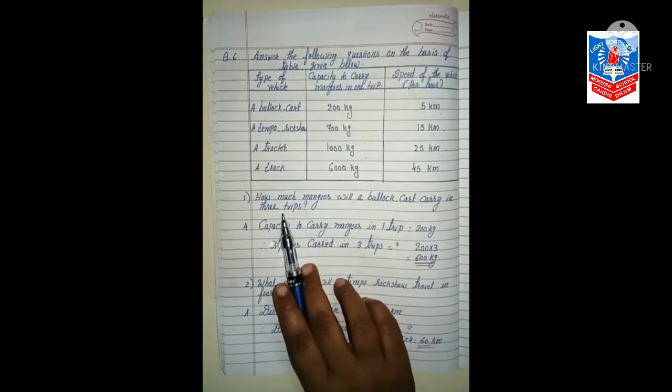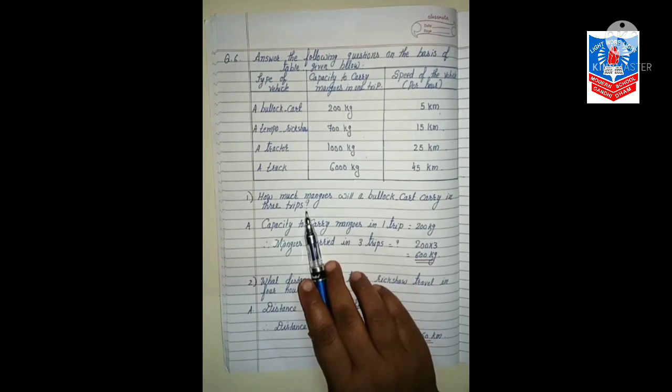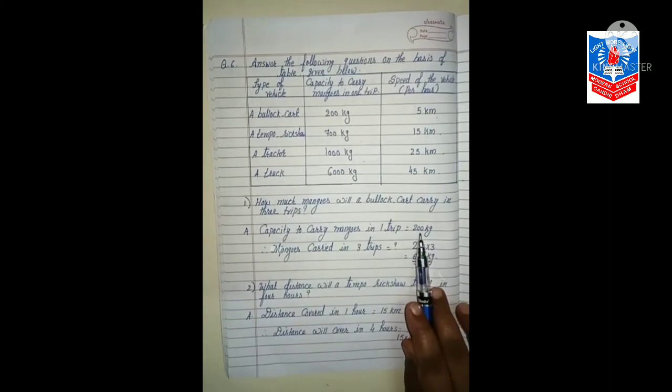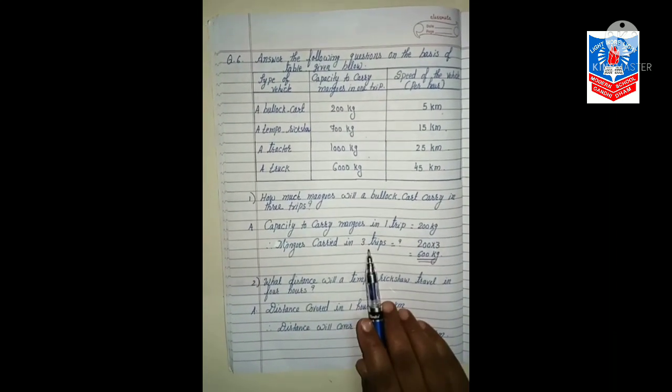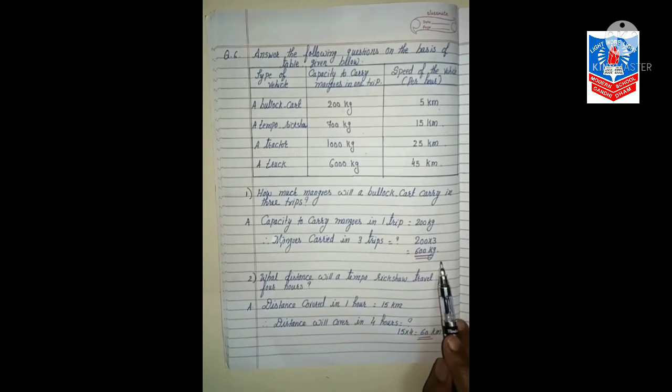Now our first question is, how much mangoes will a bullock cart carry in 3 trips? In one trip, it carries 200 kg. Therefore, in three trips, we will multiply. 200 into 3, 600 kg.